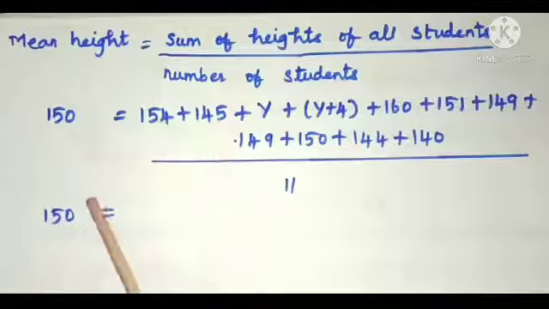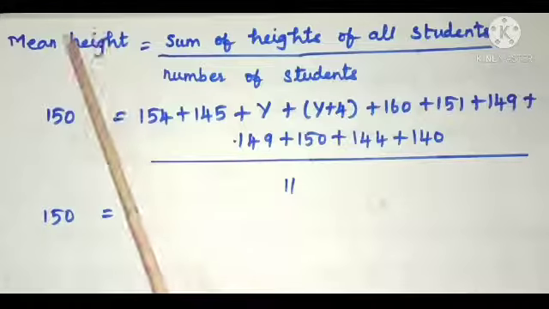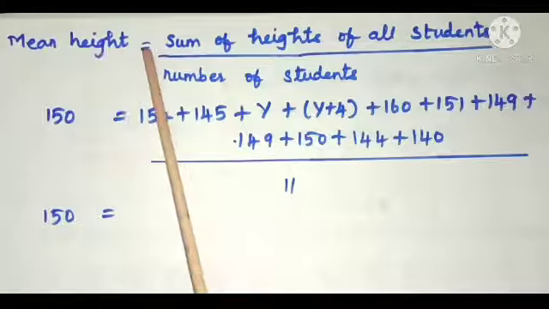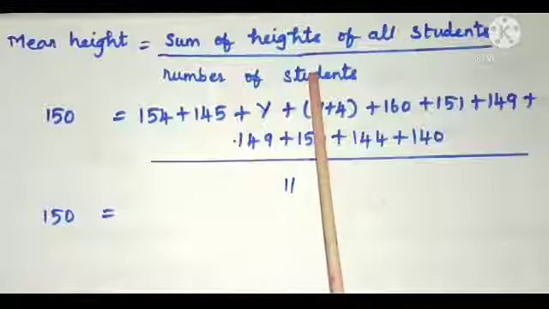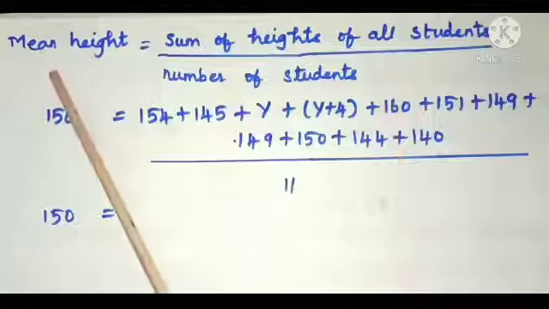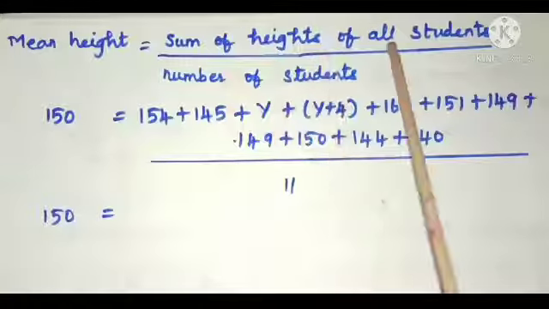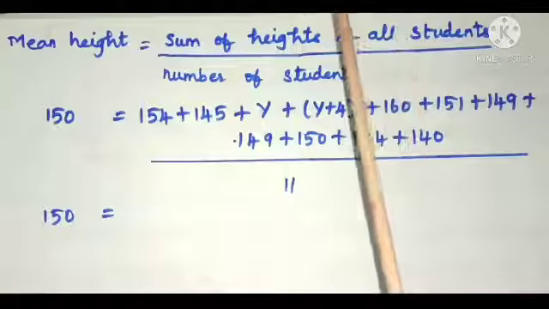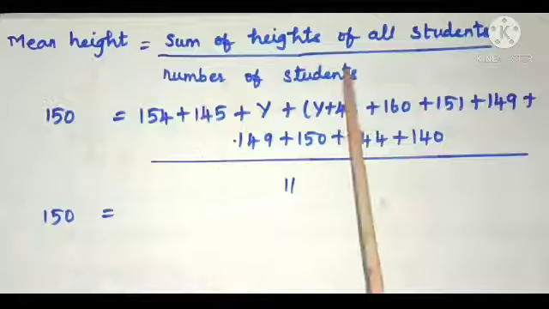Now students, let us write mean height, that is average or arithmetic mean, is equal to sum of all the observations divided by total number of observations, the general formula. And here mean height is equal to sum of heights of all students divided by total number of students.